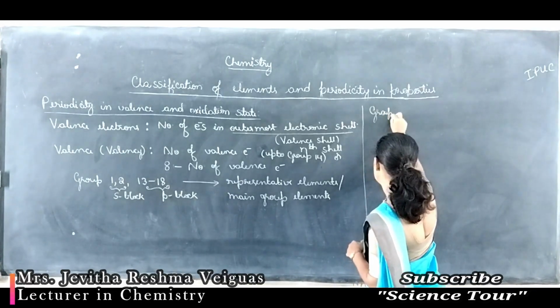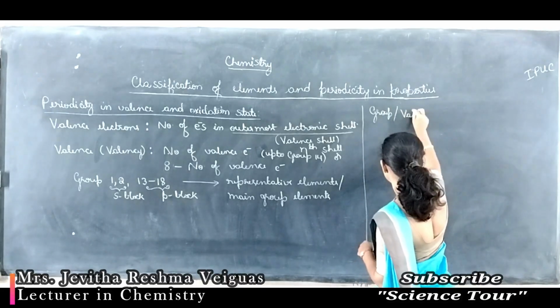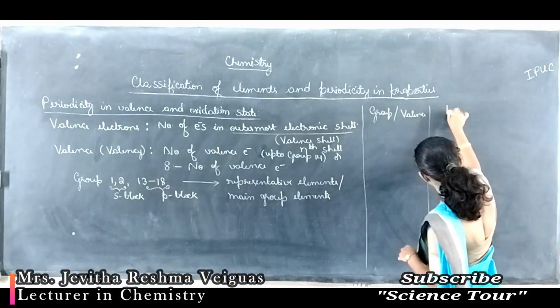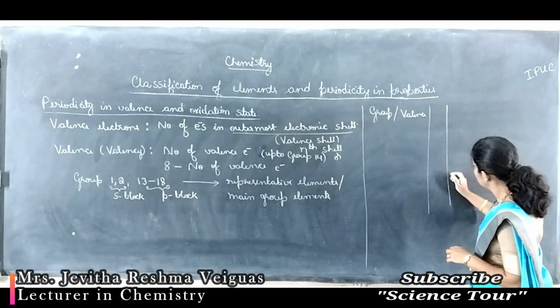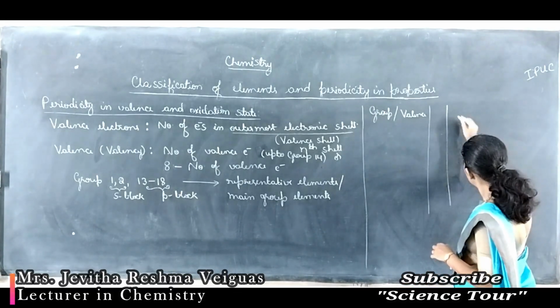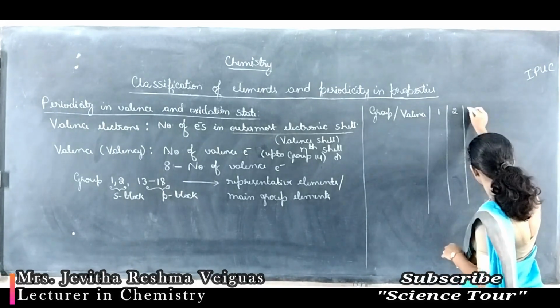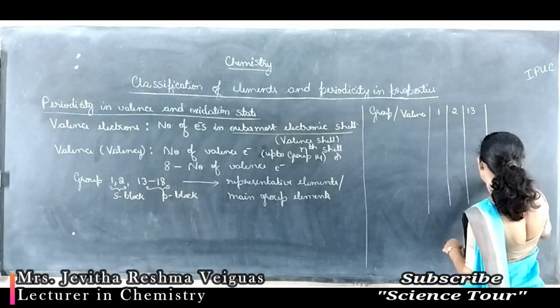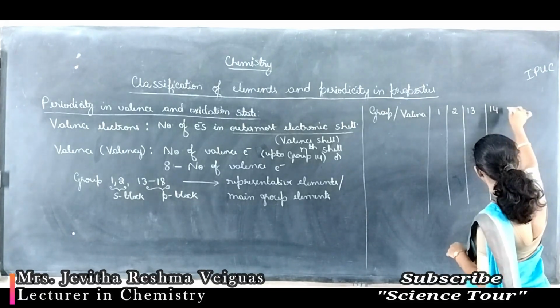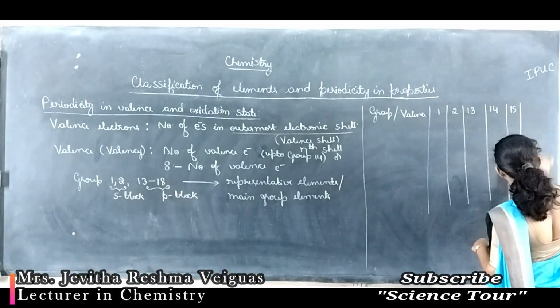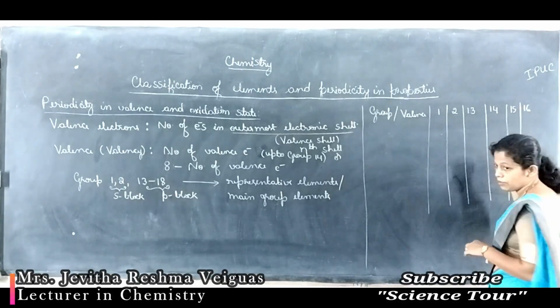Group and valence. Let's consider group 1, 2, then 13th group, 14th group, 15th group, 16th, 17th and 18th.